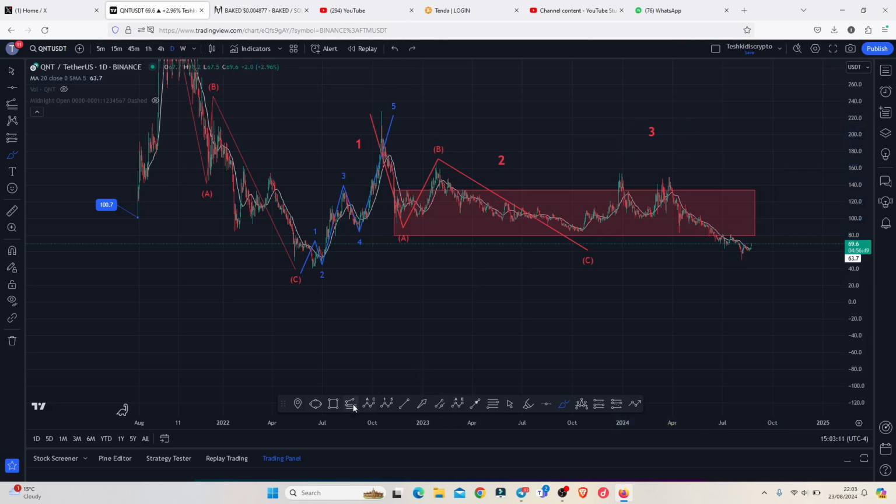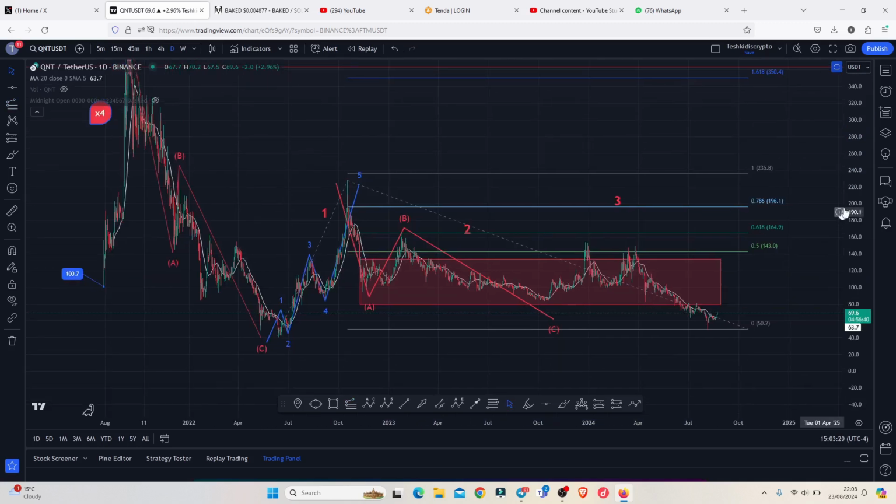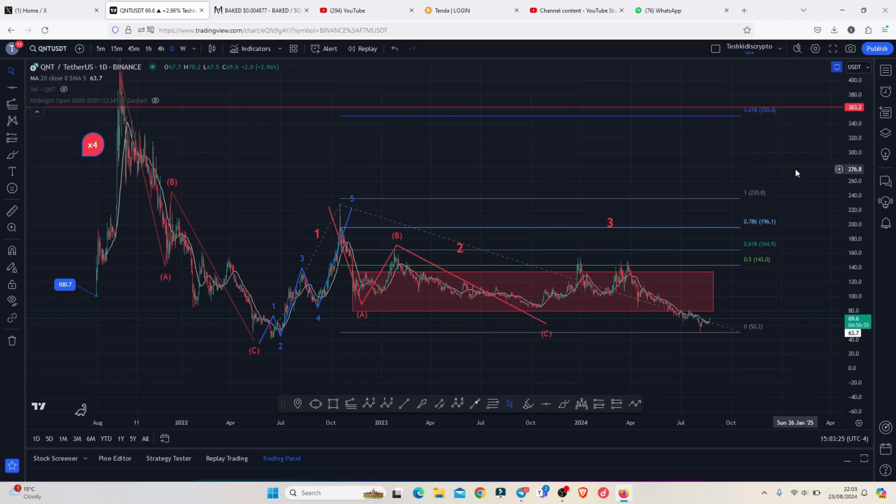whose minimum target areas can be given by connecting the trend-based Fibonacci from the low of the first wave to the high of that Elliot wave count 1, then dragging the fibs to the low of the second wave, giving me a minimum target area at the fib level 1.618, and that perfectly lies above the $350.7. And in case we manage to bounce to that target area, then QNT will perfectly give us more than a 7x to the upside. So that is all I'm expecting on the QNT chart on the short term and also on the long term.